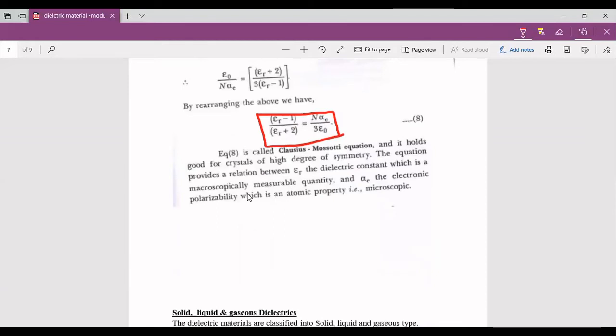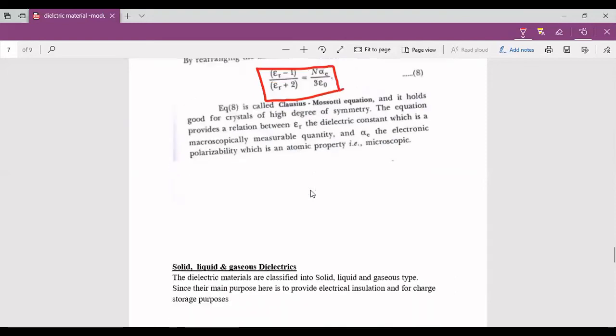So this equation holds good for crystals of high degree of symmetry. The equation provides the relation between the dielectric constant epsilon r, which is a macroscopically measurable quantity, and alpha E, the electronic polarizability, which is an atomic property, that is, a microscopic property. So this is about the Clausius-Mossotti equation. This is a very, very important derivation for the external examination.